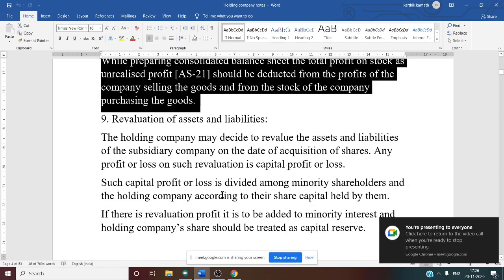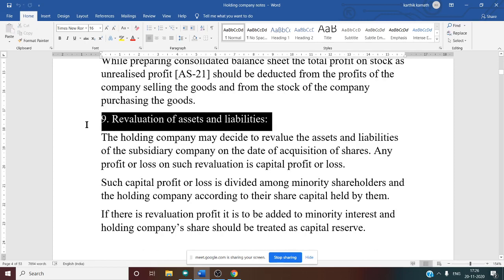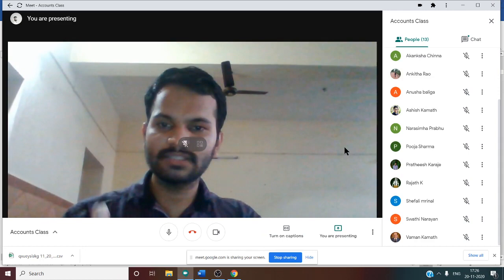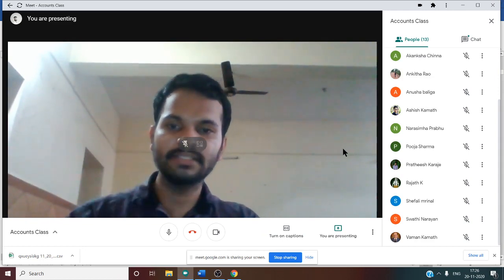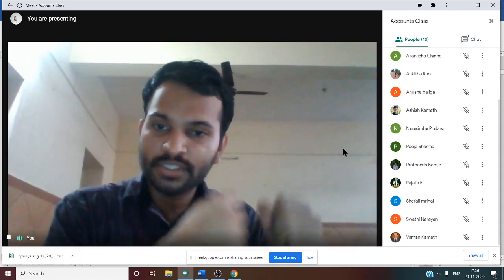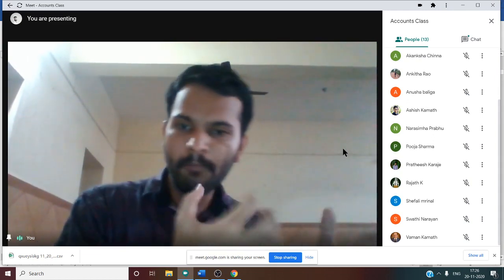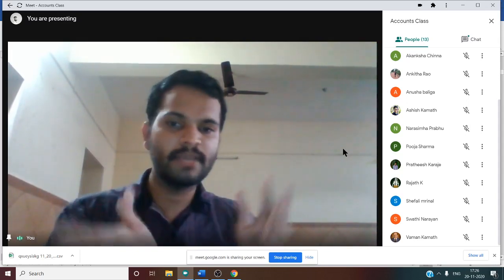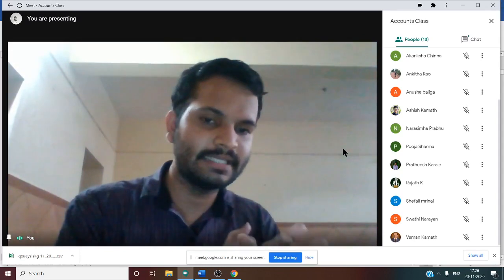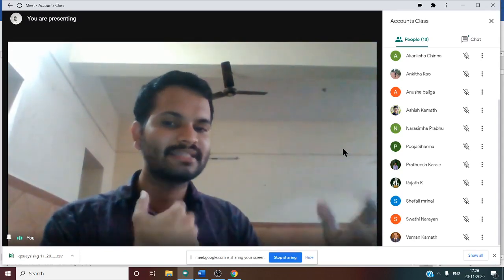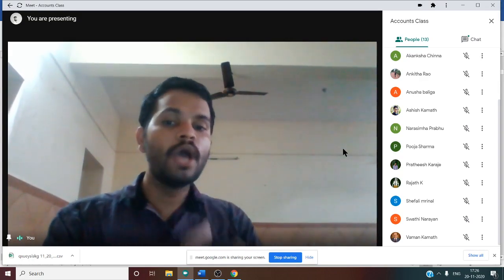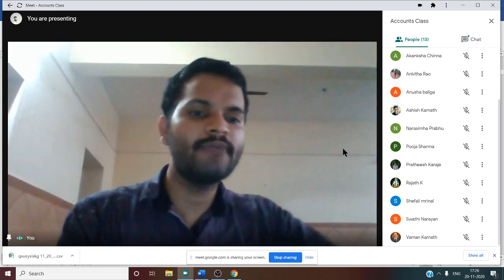So now working note number 9 is revaluation of assets and liabilities. You know, when the holding company acquires the shares of the subsidiary company, what happens? Of course, they will acquire some portion of the subsidiary company's assets and some portion of its liabilities. And it will be more than 50%, because majority interest means more than 50%, isn't it? So here revaluation of assets and liabilities is one kind of net asset method. So net asset method is the agreed value of assets minus the agreed value of liabilities.